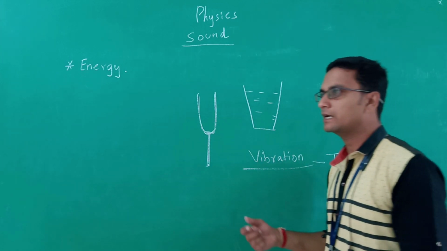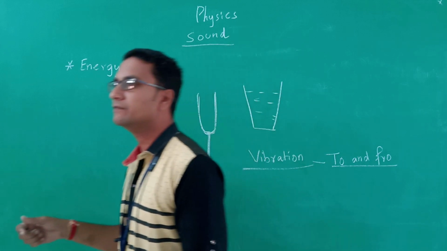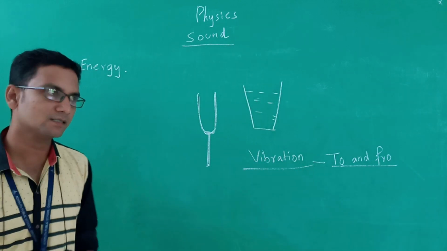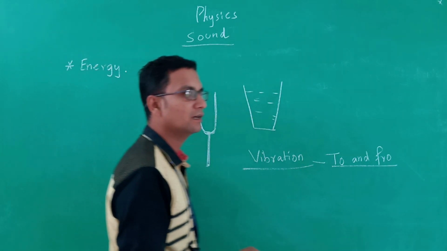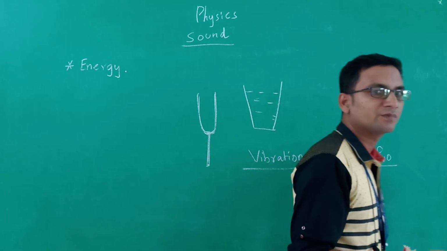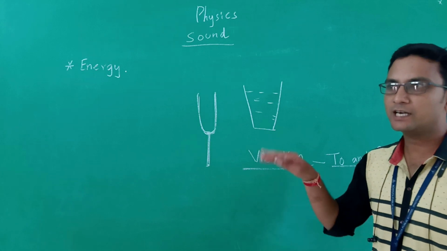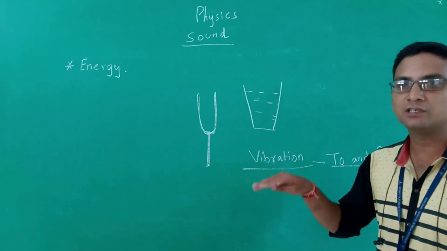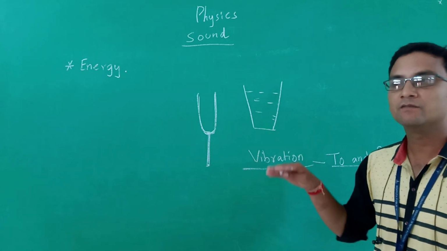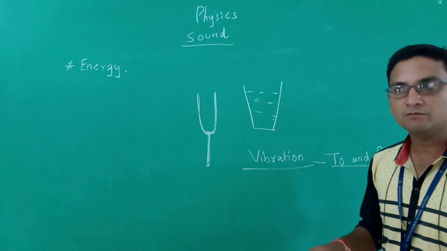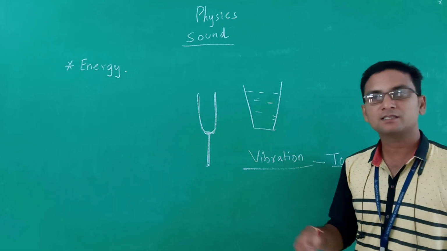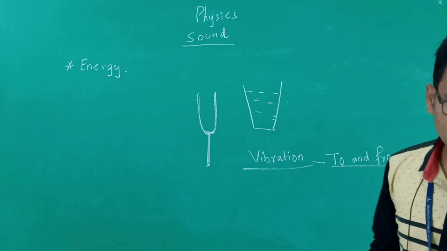You know the guitar, you know the drum, everything produces the sound. We hit the drum with our hand or stick, anything, that hitting causes the drum to vibrate. So that produces a vibration, which in turn produces a to and fro movement, which causes the drum to produce a sound.